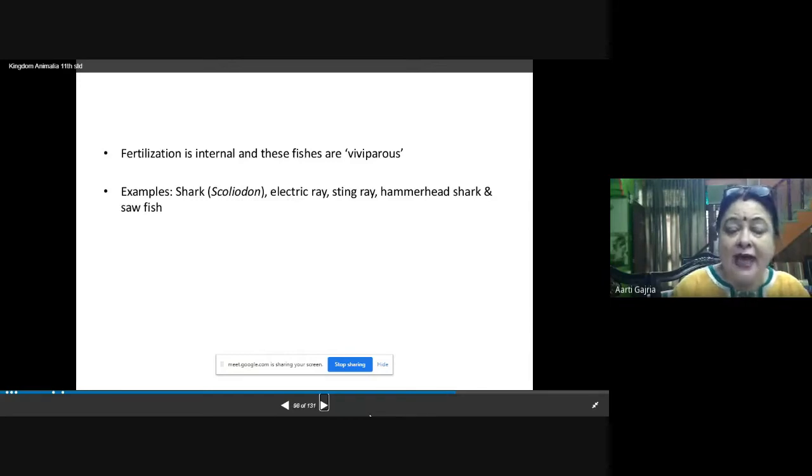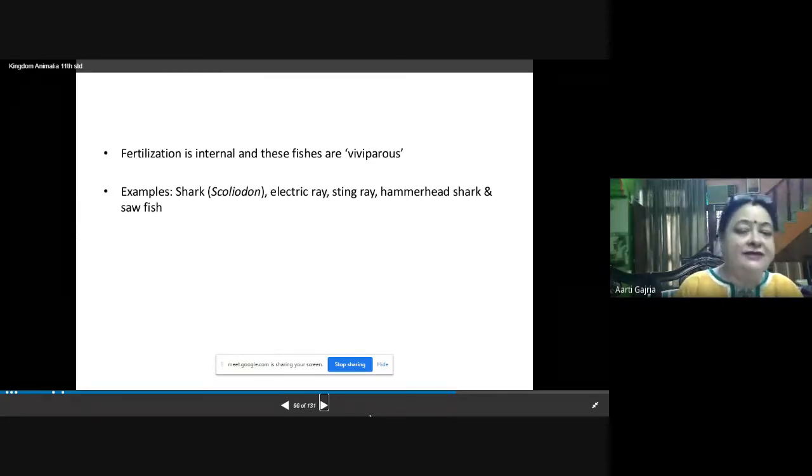Means they are having internal fertilization. The fusion of male and female gamete is taking place inside the body. That's why they are called viviparous. And the example of this is Scoliodon, that is the shark. Shark is an example of chondrichthyes, which is Scoliodon.